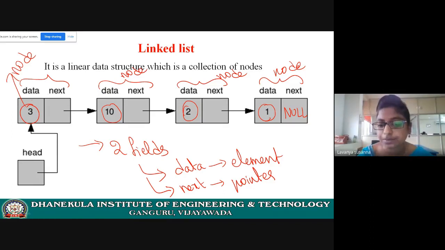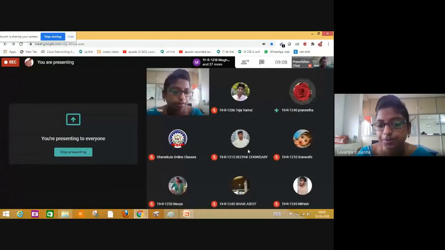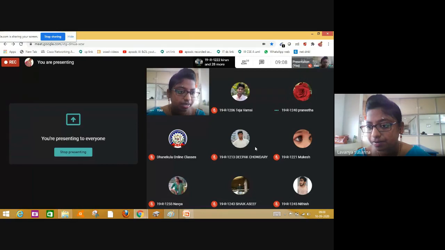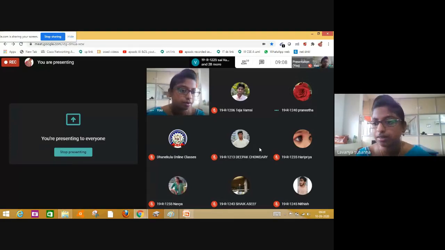Anyone explain me the concept of pointers? First field is data, second field is next. Next is a pointer. Please answer my question. Already you have learned about pointers in your previous semester in C language. Just explain me what is meant by pointer. Anyone? Students? Pointer means which is used to store the base address, ma'am. How will you declare a pointer? By using a star. Yes, very good. Roll number 40, very good.